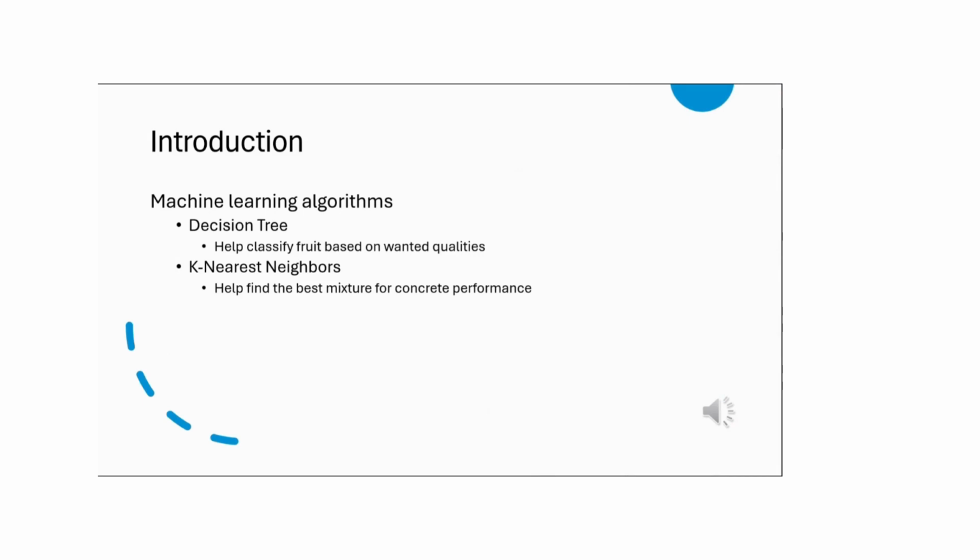So in the modern day, decisions are made based off of data people have available to them. This has led to the integration of machine learning algorithms across various industries. This study analyzes the results of three fundamental machine learning algorithms: decision trees, k-nearest neighbors, and random forest regression. And these will be applied to banana quality and concrete compressive strength, respectively.